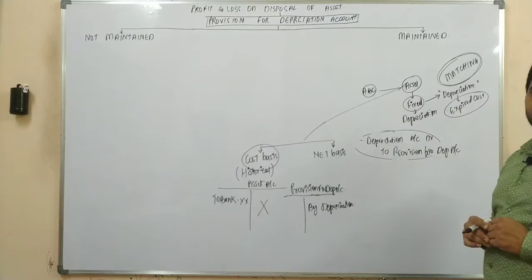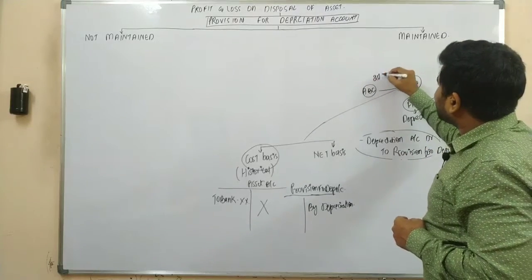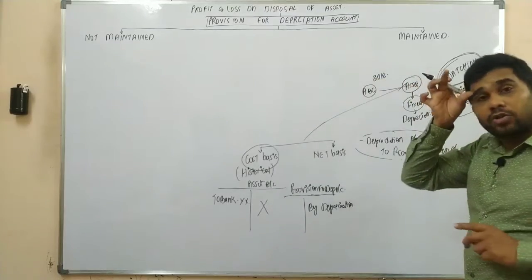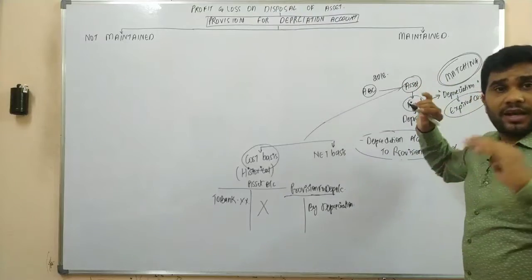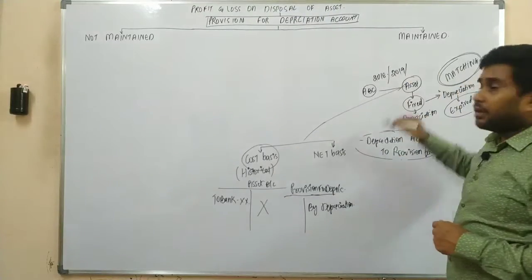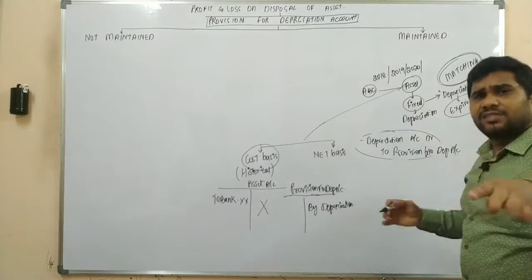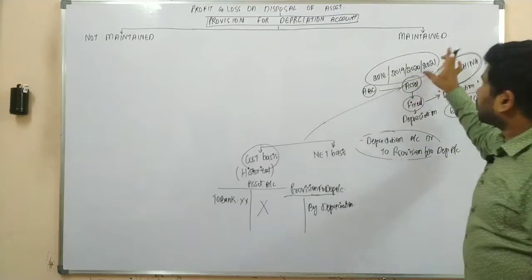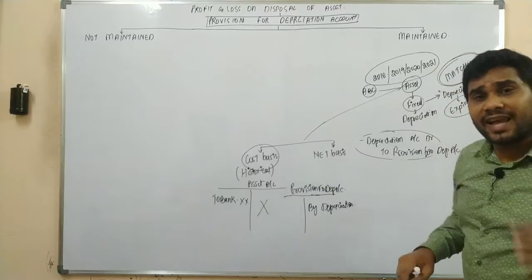That's it. So let us understand, this asset was purchased in 2018. So we are supposed to depreciate the asset in 2018, in 2019, in 2020, and also let us assume in 2021. So that means 1, 2, 3, 4. So we are supposed to depreciate the asset for 4 years.